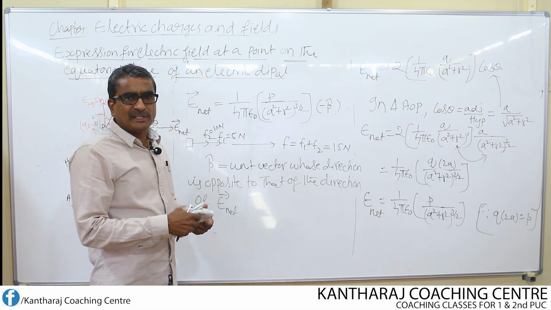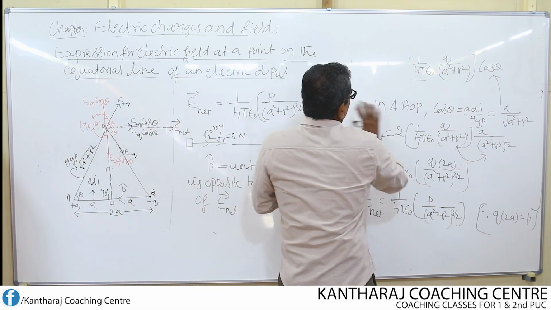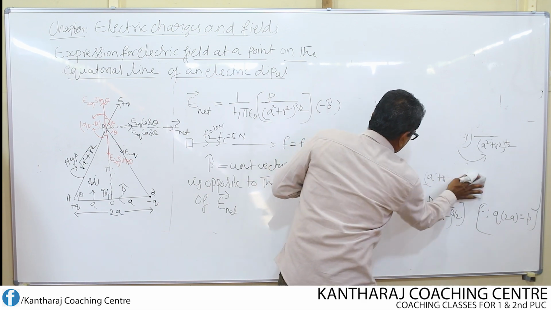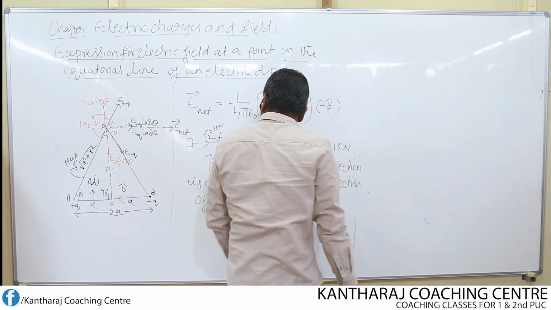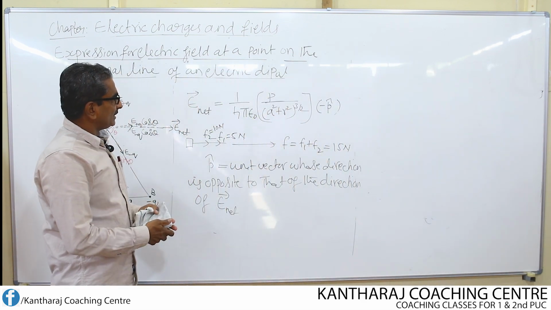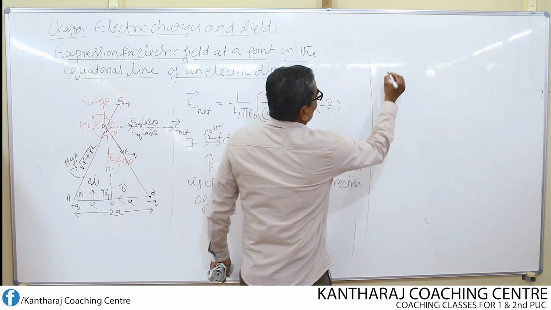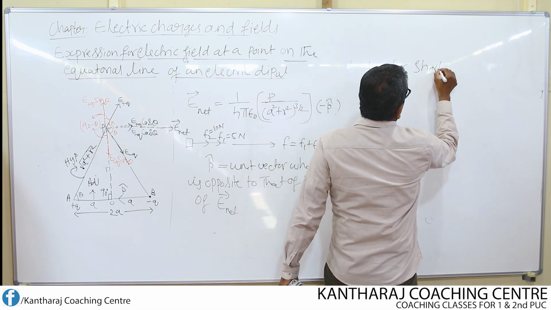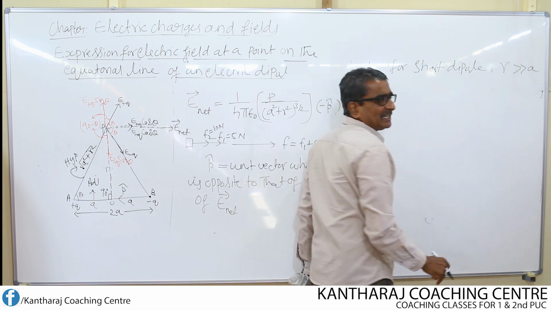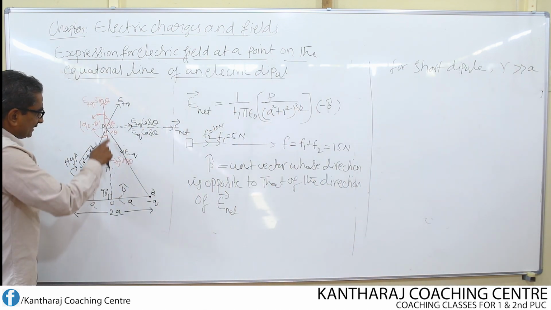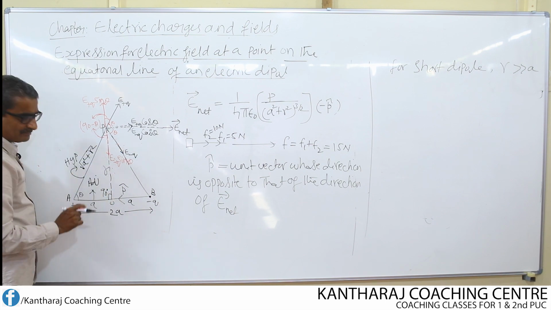What is the equation of the net field due to an axial line? So the equation of the electric field due to an axial line is given by, but before going to that, I can also find out the equation for the short dipole. Let us consider that. For a short dipole, what should be the condition? Already we know that r must be very much greater than a. That means this distance from here to here, what is the distance? r. This should be very much greater than this a.